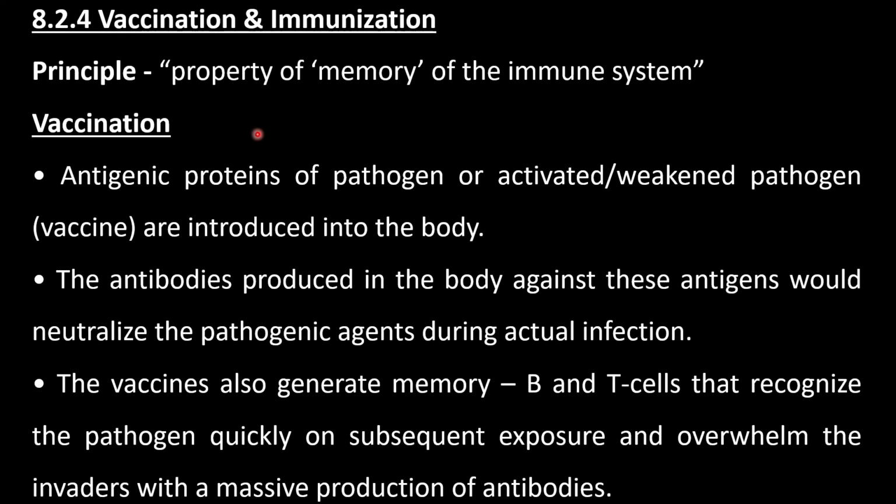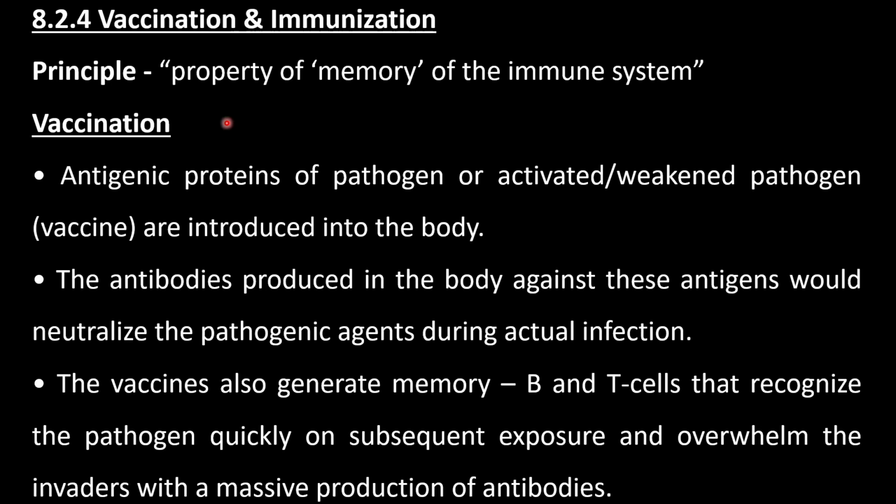In emergency conditions, ready-made antibodies are introduced into the body. That type is artificial but passive. And natural passive is transfer of antibodies from mother to child. Through the placenta, antibodies enter the newborn baby, and through breast milk also antibodies are entered.